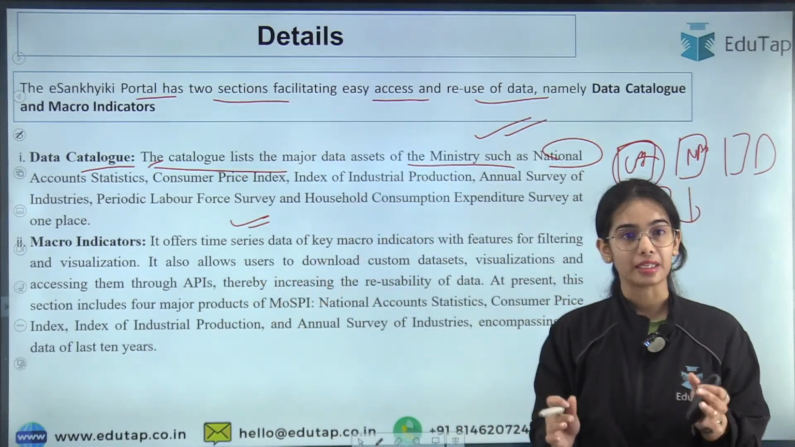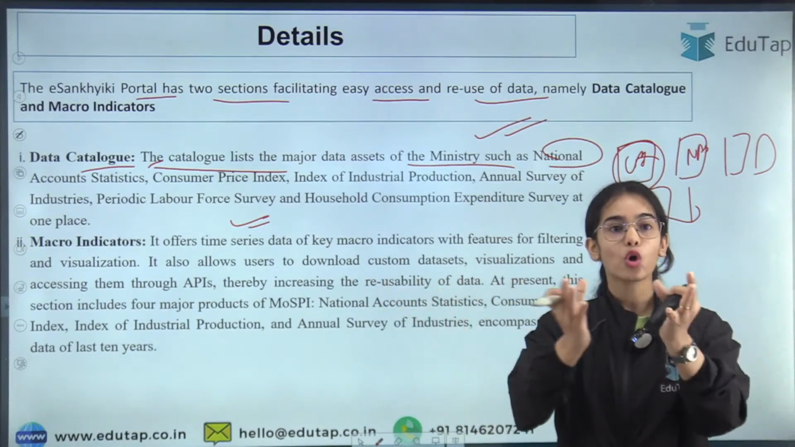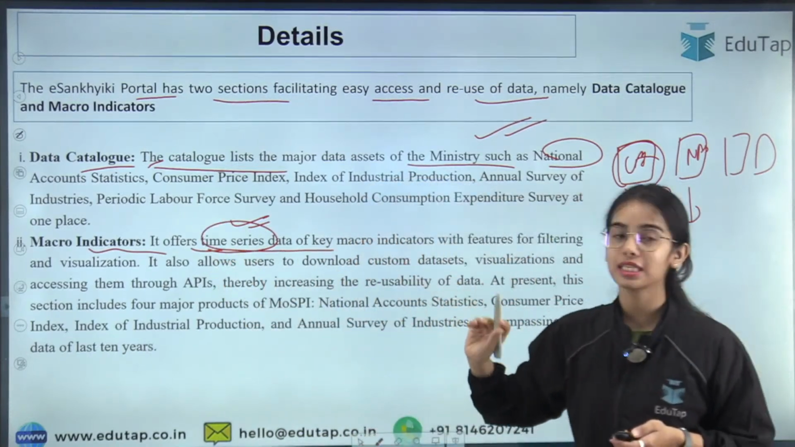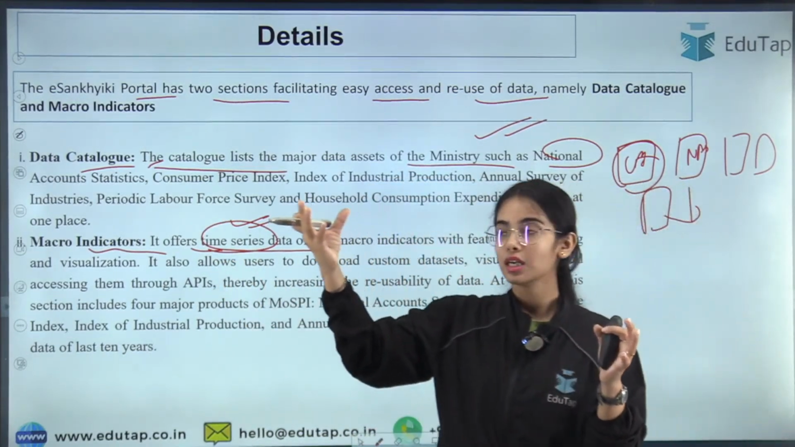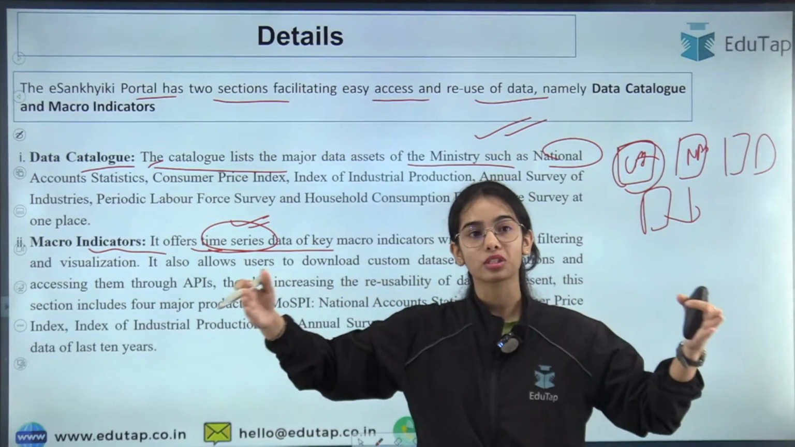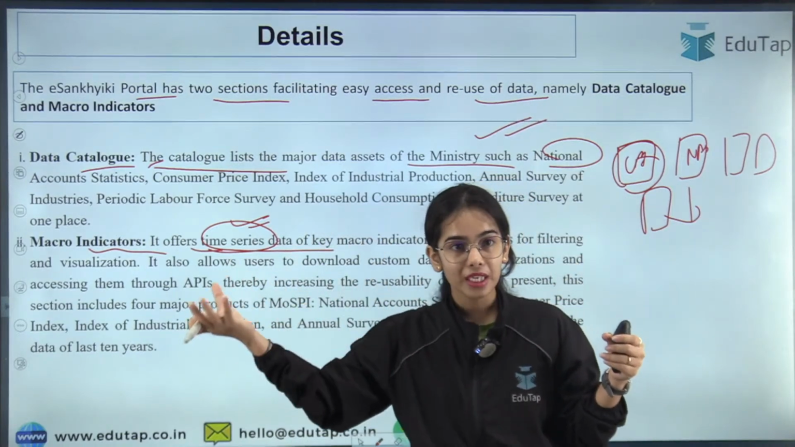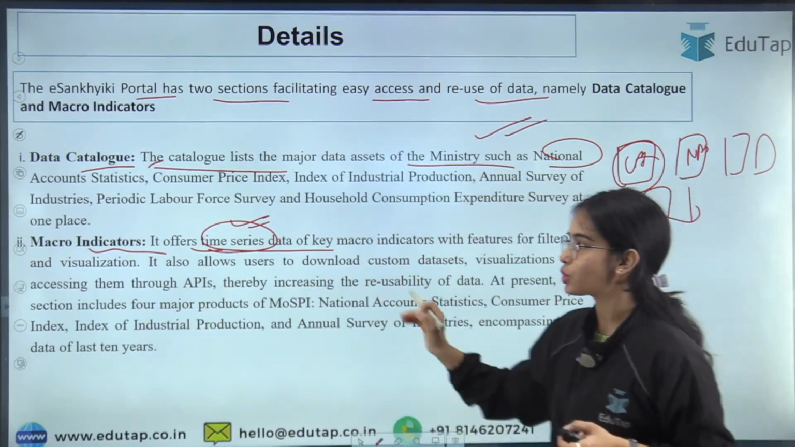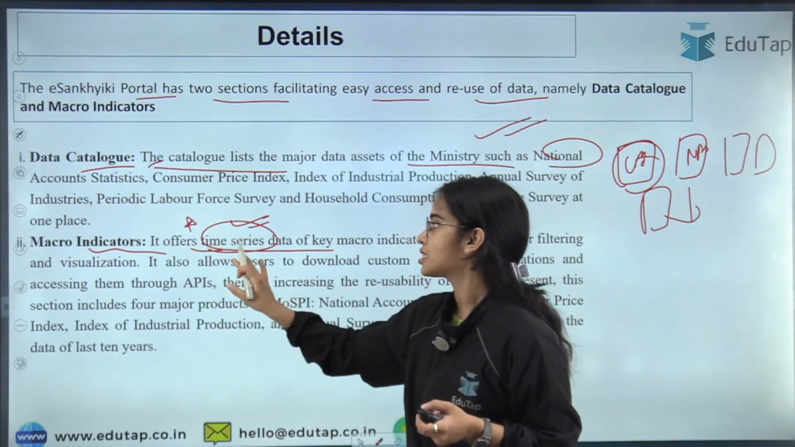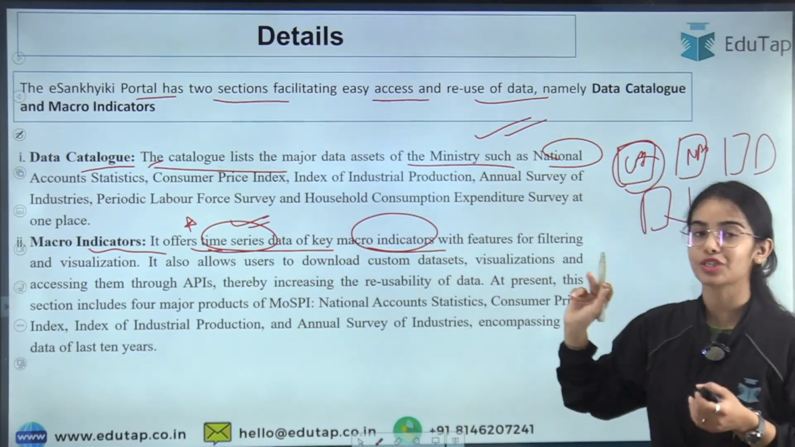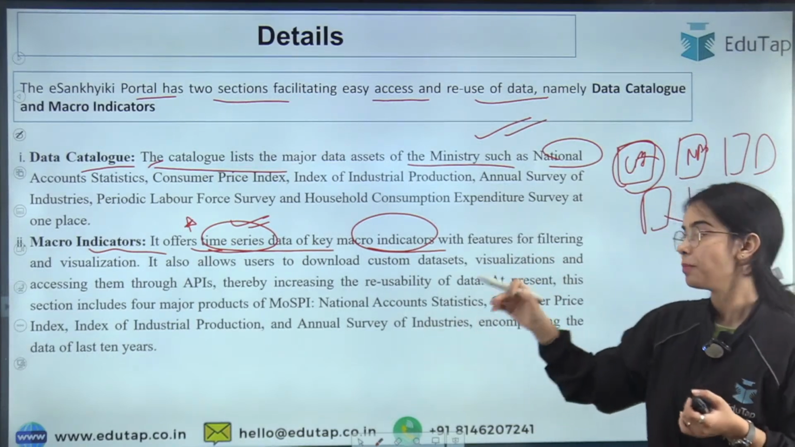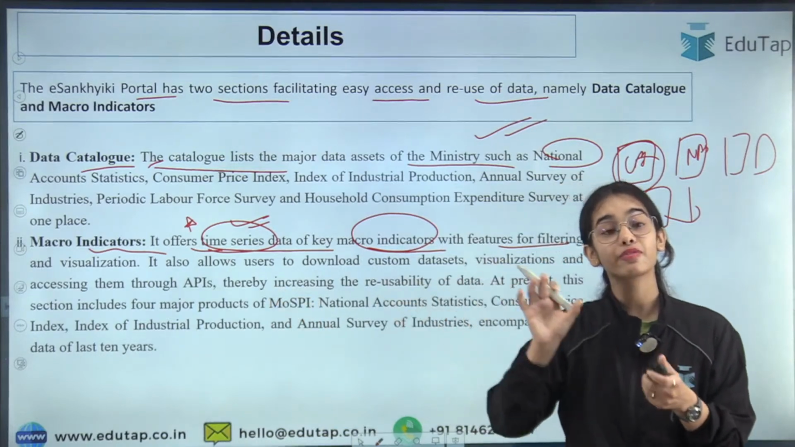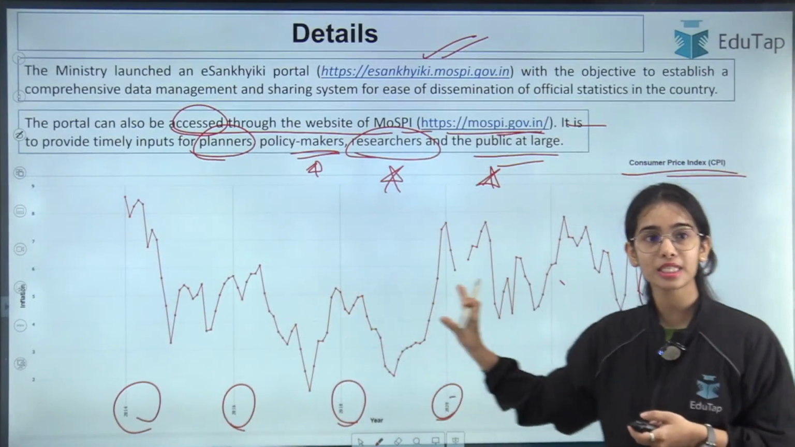Now macro indicators are the indicators for the economy as a whole. So it offers the macro indicators, it offers the time series data. Time series data means the data for a period of time. So you can compare the data of the current period with the past years. So the time series data has been provided to you through the macro indicator part. It offers time series data of key macro indicators such as the GDP, the GVA, the CPI, with features for filtering also, that is, which period you want to see, as well as visualization such as this. So this is the time series data.